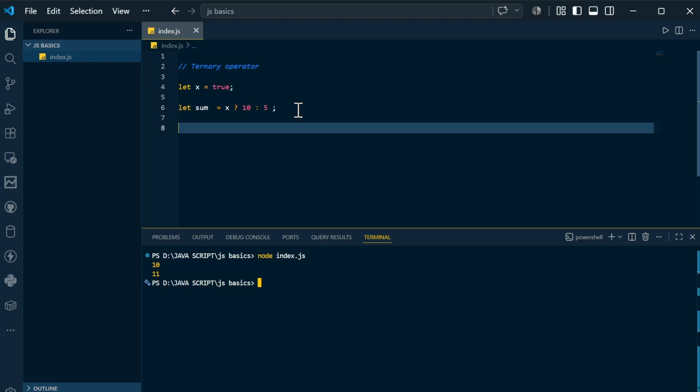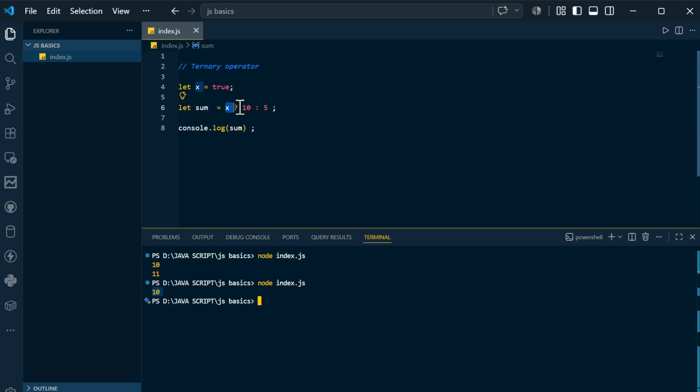If you want to understand more, I will console.log and print the sum. You can see the output is 10. Why 10? Because x is true, so it takes the first statement. If I change true to false, x will be taken as the other value, which is 5. Now the sum will be 5. If you compile and run again, you can see the output is 5.